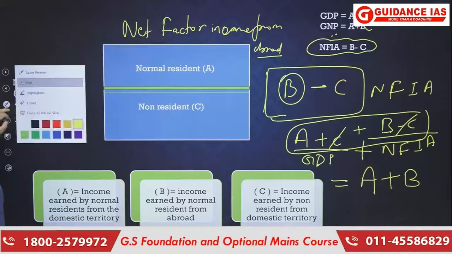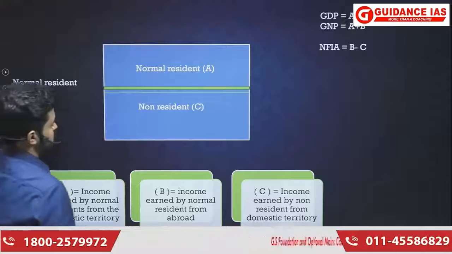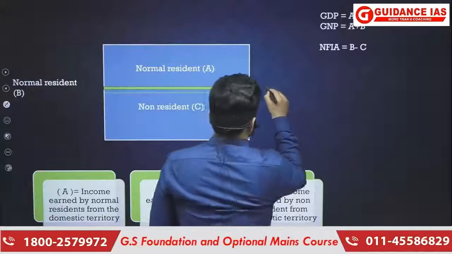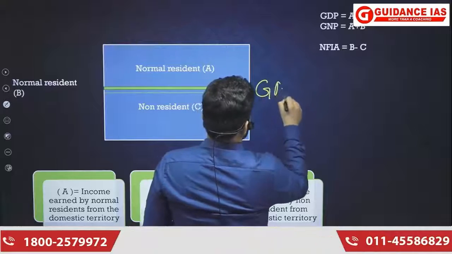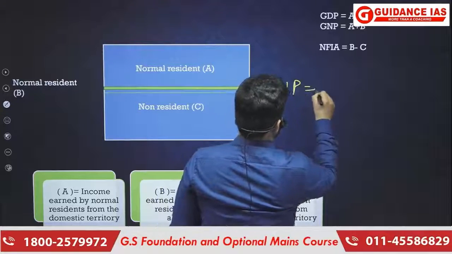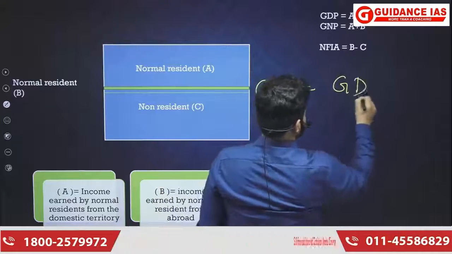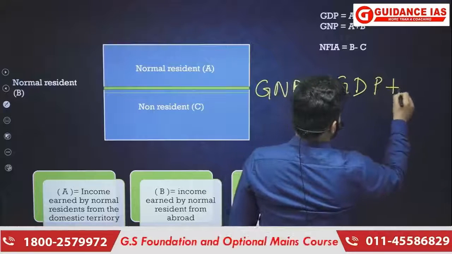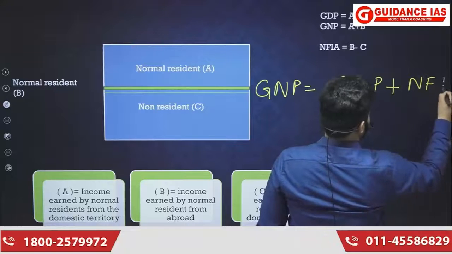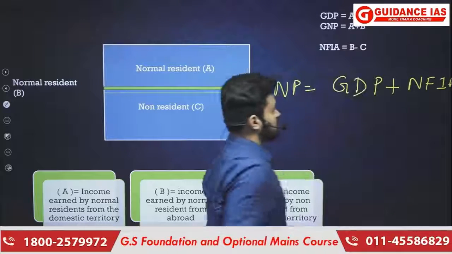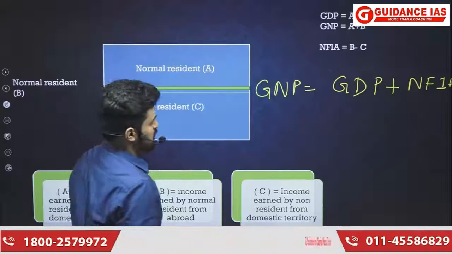So we can say that gross national product equals GDP, that is gross domestic product, plus NFIA. How?